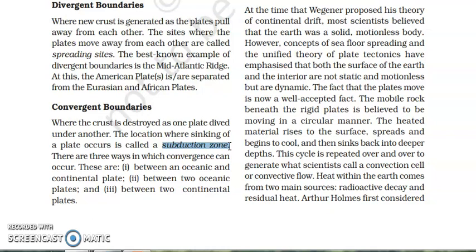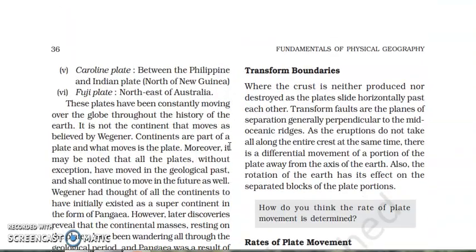It occurs between ocean and ocean plate, between ocean and continental plate, and between two continental plates. That means two continental plates can come towards each other, two oceanic plates can come towards each other, and one continental and one oceanic plate can come towards each other. Generally, in this kind of feature, we have seen earthquakes occur.